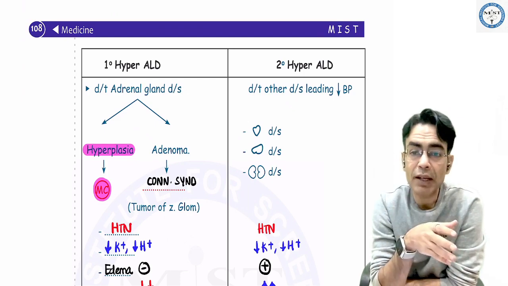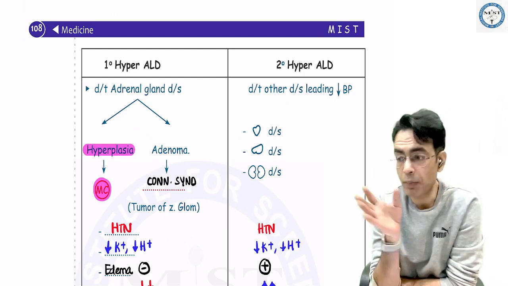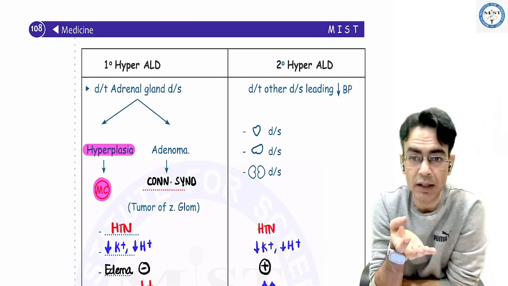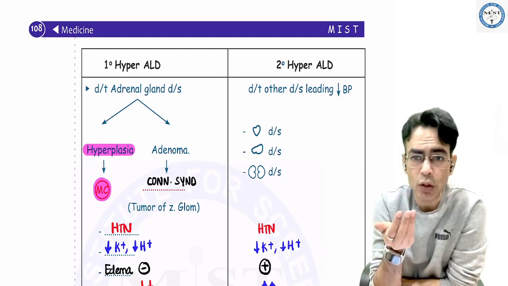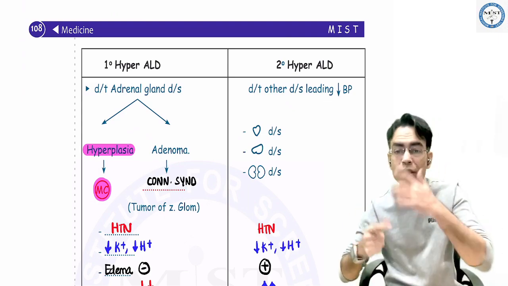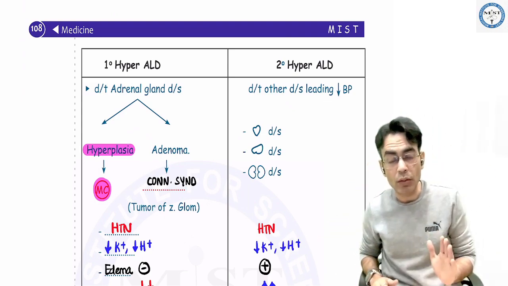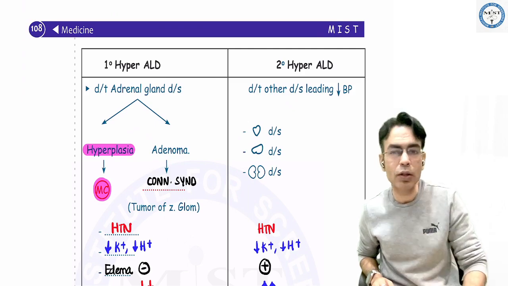देखो, primary hyperaldosteronism में the most common cause is a problem with the adrenal gland, and the most common problem in that is hyperplasia of the adrenal gland. It can be a tumor of the adrenal gland also, and that tumor is called Conn syndrome. बहुत ही famous name है ये Conn syndrome. ठीक है, तुम भी तो कॉनिंग करते रहते हो ना पूरे टाइम.